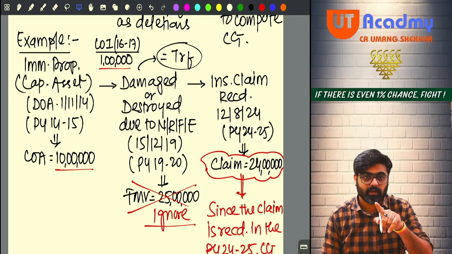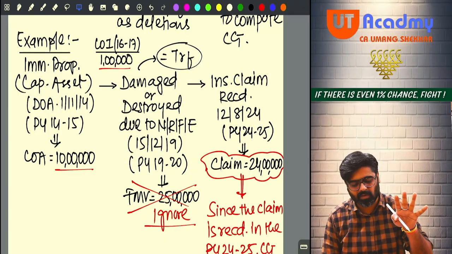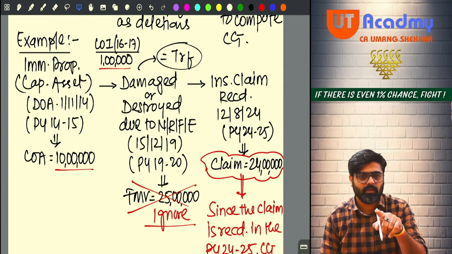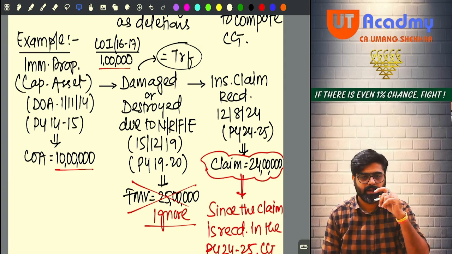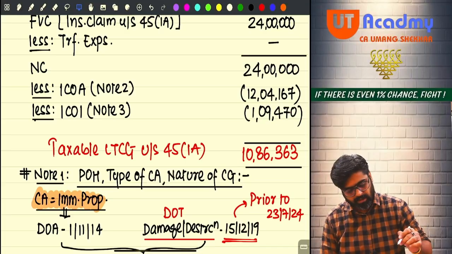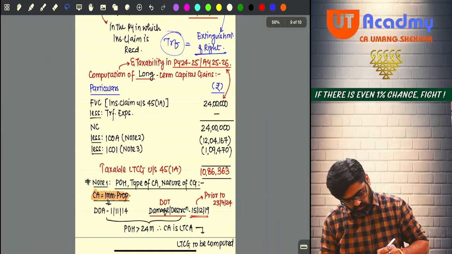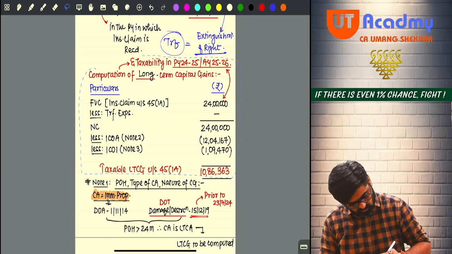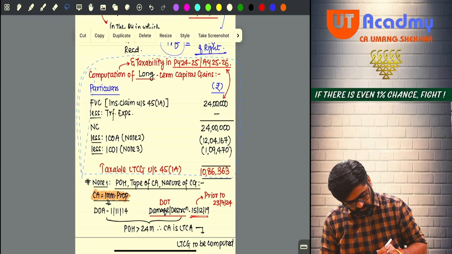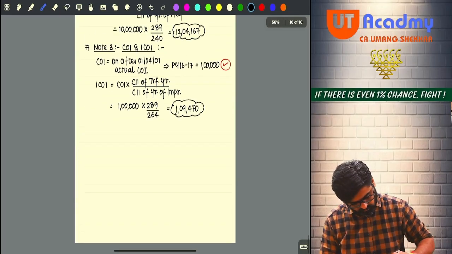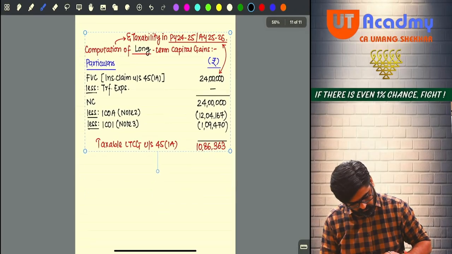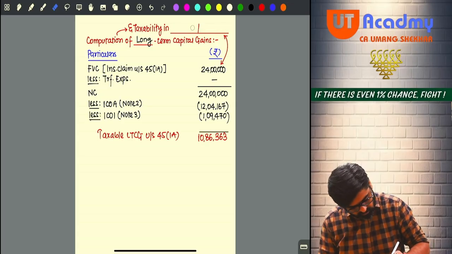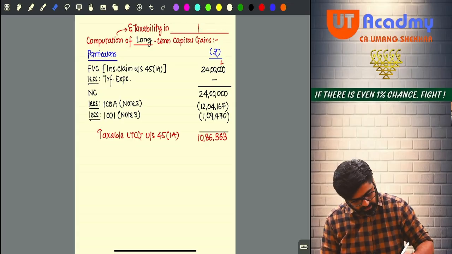This is your homework for today. No, don't do it as homework, I'll solve it with you. Don't worry. What will you do? First of all, computation of capital gain. Okay, write down: computation of capital gain. Same thing I'll do, copy paste. Right now I will keep these things blank.